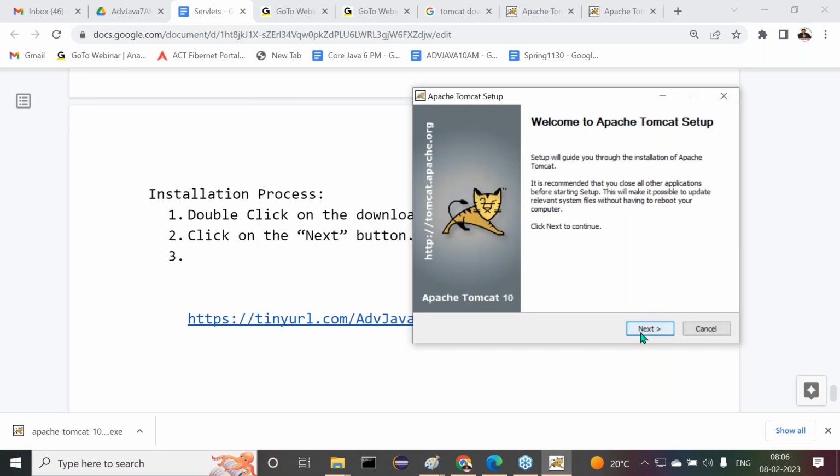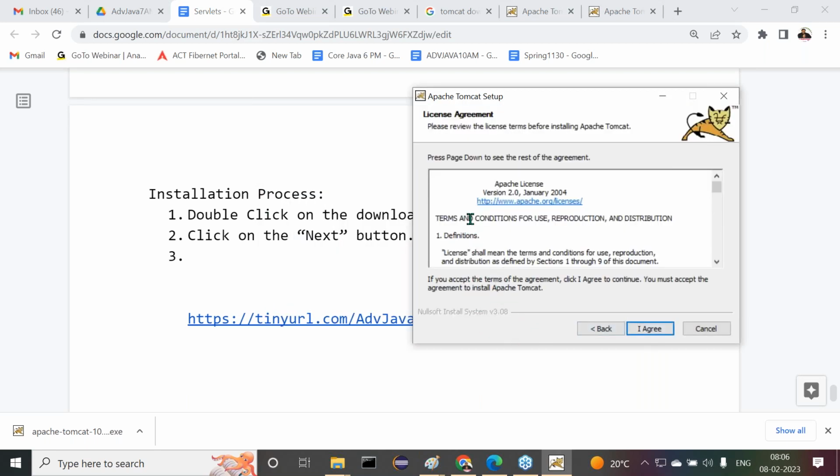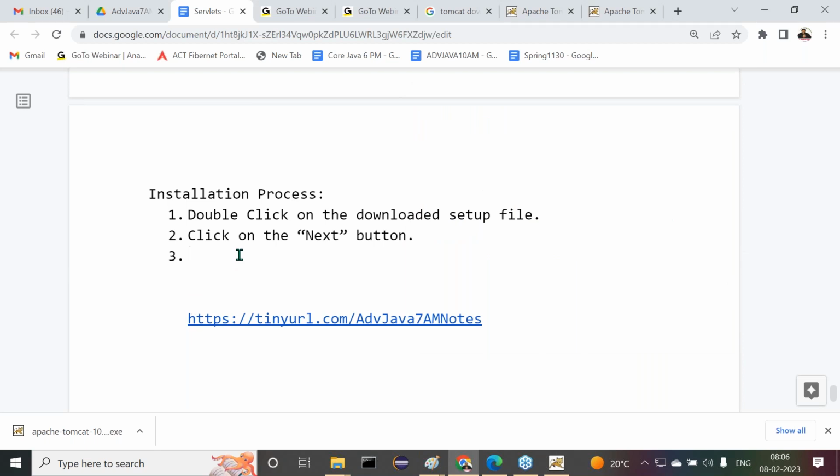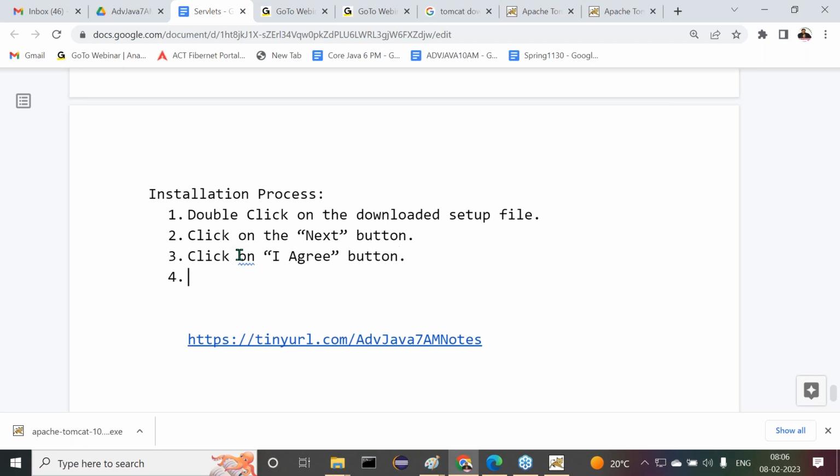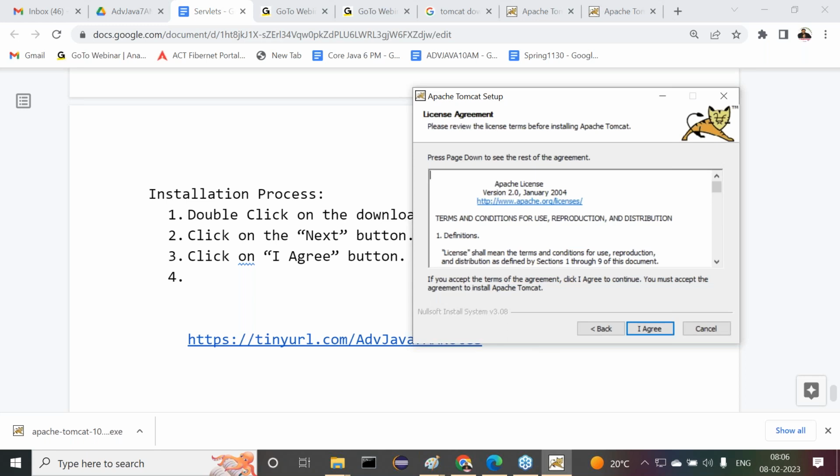If we click on next button, now it is asking about what there. Click on I agree button. All right, sir. Click on I agree button. Maybe some of you are having doubt about it. Sir, it is asking about I agree button. That means license now. Is it a licensed version or a free version now? Is it licensed version or freeware? You may get some question there. Answer is very clear. Tomcat, all Apache Software Foundation tools are freewares.